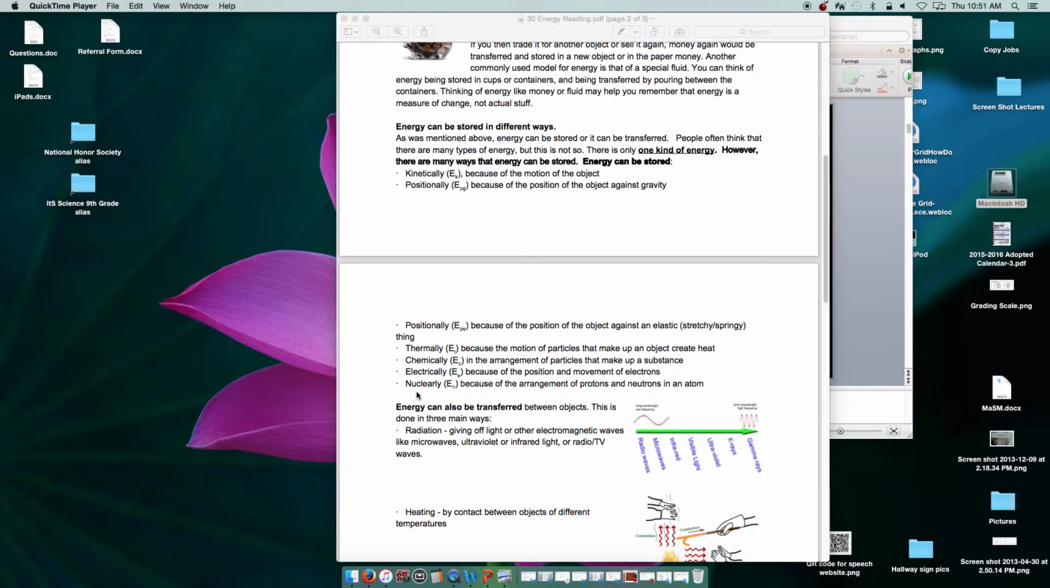And then nuclearly, En, this is because of the arrangement of protons and neutrons in an atom, or specifically in the nucleus of an atom, which is why it's protons and neutrons. The protons and neutrons are in the nucleus inside the atom.